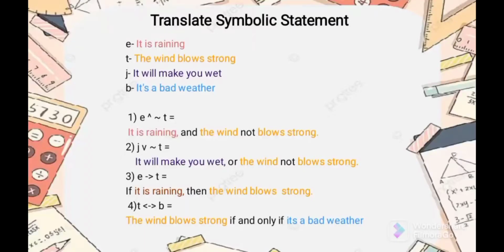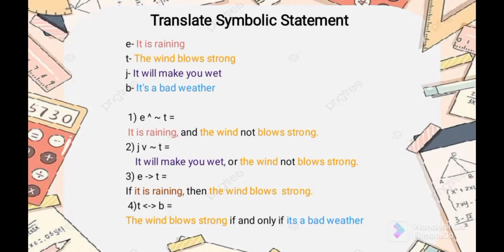So number 3, E, with this kind of pointed arrow to the right, is what we call a conditional. For this type of statement, we add the first "if," then in the center of the next idea we add "then."